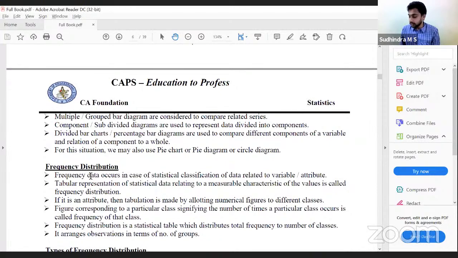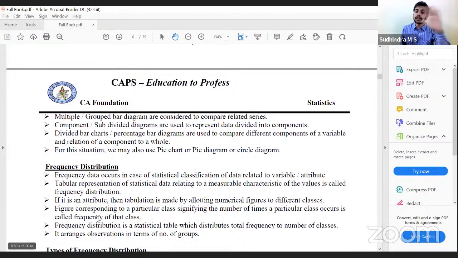Frequency data occurs in the statistical classification of data related to variables or attributes. Tabular representation of statistical data relating to measurable characteristics of the values is considered as frequency distribution. If we have attributes, first we have to convert them into quantitative data, then only we can have a frequency distribution. The figure corresponding to a particular class, signifying the number of times that class occurs, is called frequency.